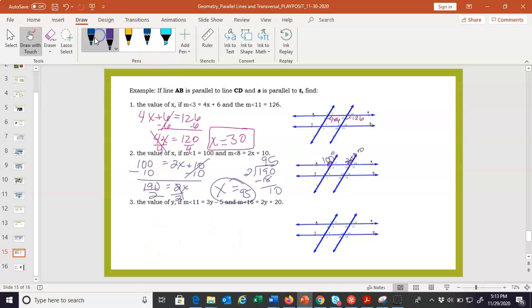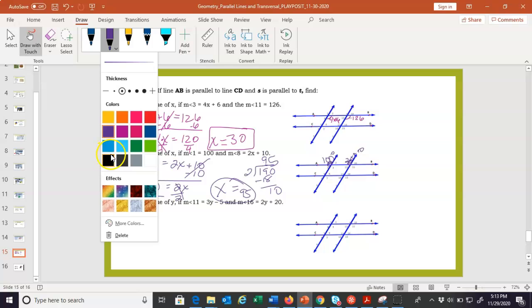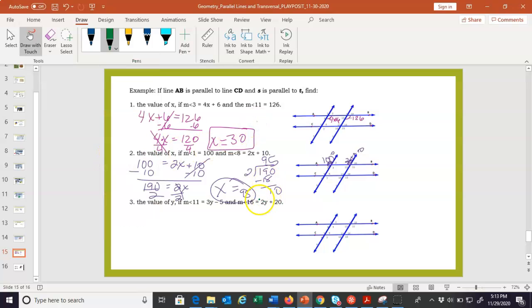All right, our last one. Let me get a different color. Something totally different. Green would be great. Y, okay, let's find Y this time. Angle 11 is 3y minus 5. And angle 16 is 2y plus 20.